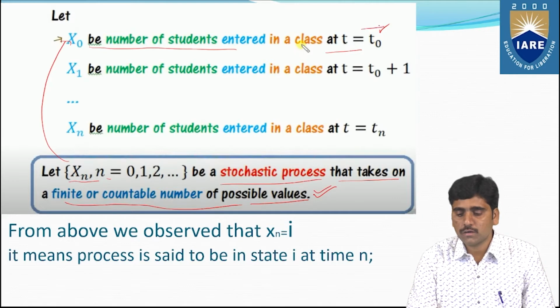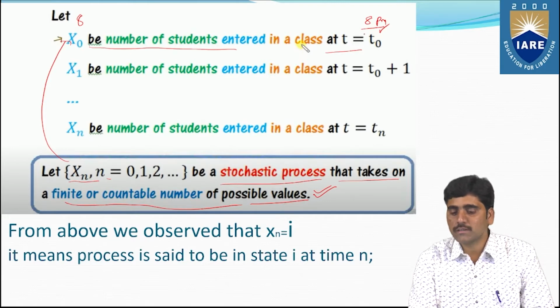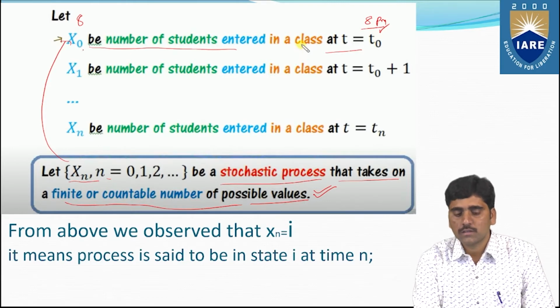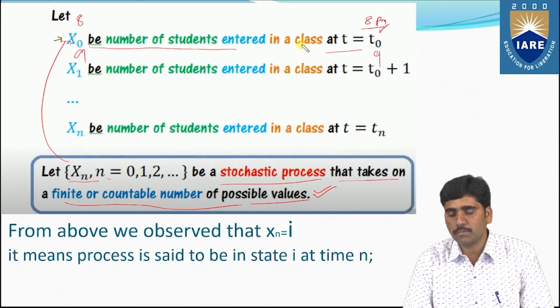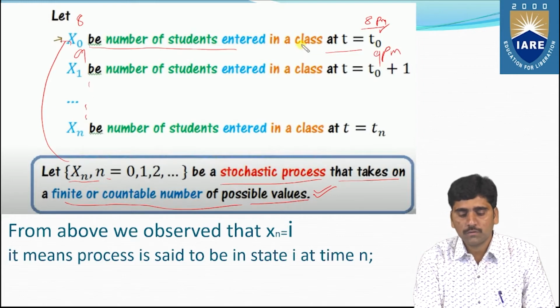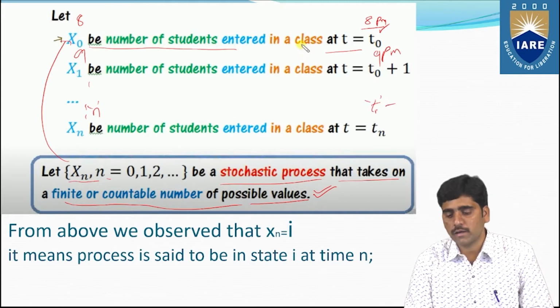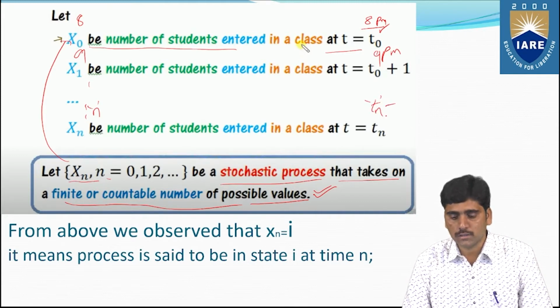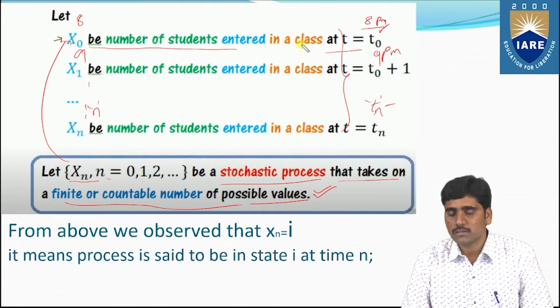At what time? 8 p.m. Here you can take 8 members, so 8 members entered the class at 8 o'clock. Similarly, 9 members entered the class at 9 p.m., and so on up to n members of students entered at time tn. These are all the events of the sample space.